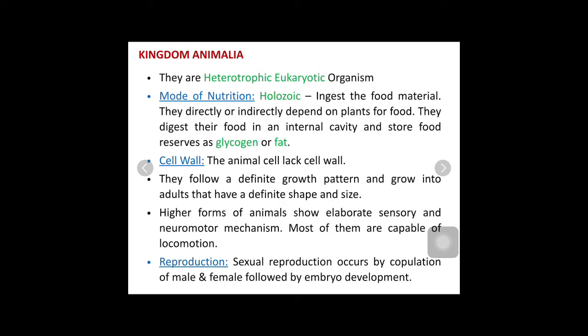So this is the development of the embryo and the adult form in kingdom Animalia. That's all about the characteristics of kingdom Animalia. This is just a brief overview. The in-detail characteristics of kingdom Animalia and their phyla we will discuss in chapter 4. In chapter 3 we will learn about the whole kingdom Plantae, and in chapter 4 kingdom Animalia. So these are the 5 kingdoms of R.H. Whittaker: kingdom Monera, kingdom Protista, kingdom Fungi, kingdom Plantae, and kingdom Animalia.